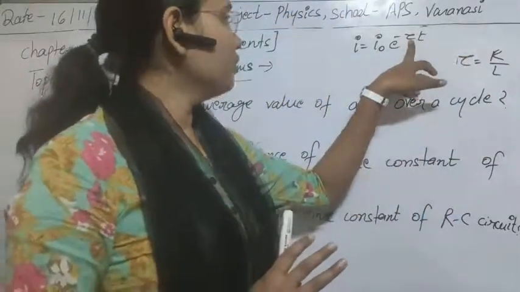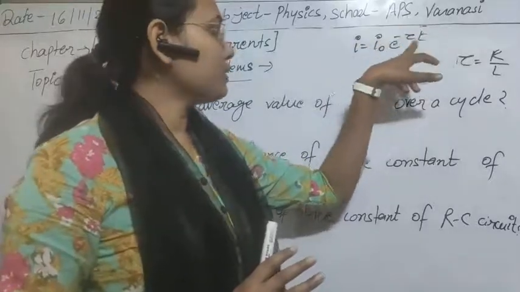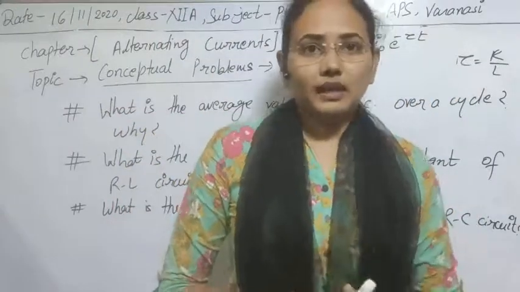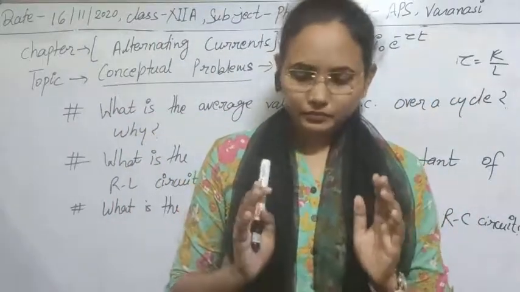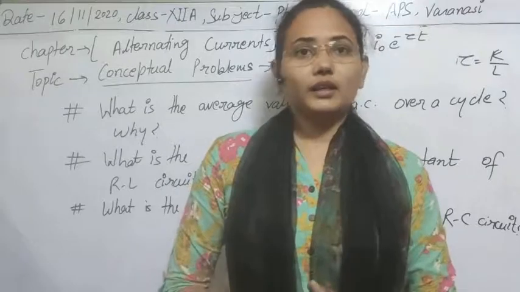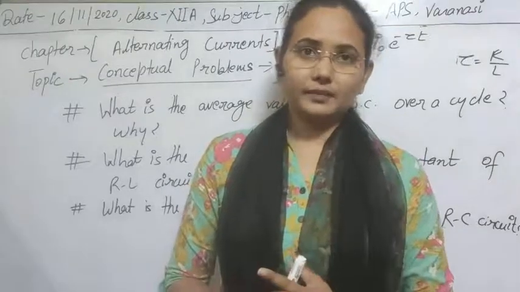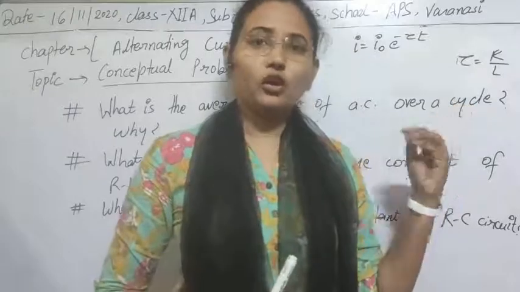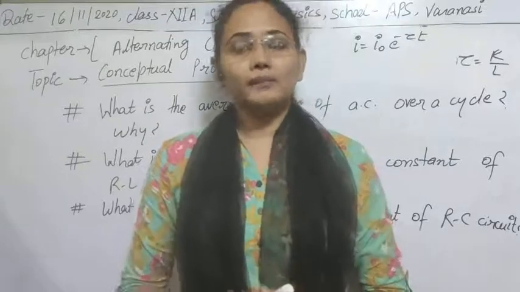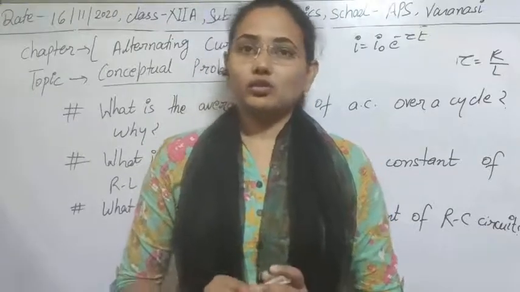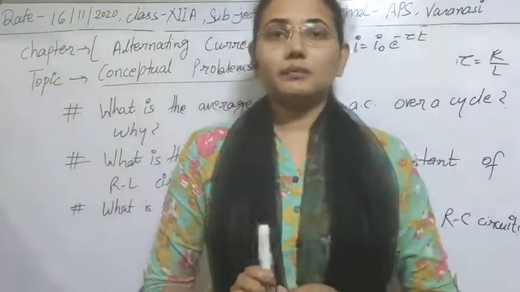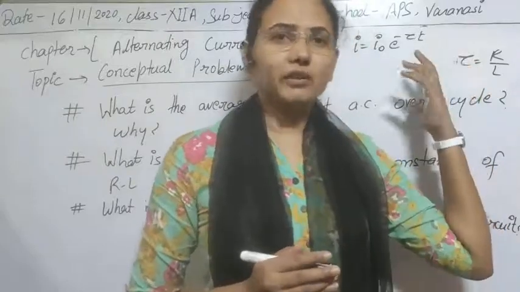Obviously if this value is low, then this exponential minus value will be low, and on the opposite side this will be the greater value because it's in minus sign. So that's why you can say that for a small time constant for an LR circuit, the growth of current in the circuit is greater. With the help of this knowledge, we can determine whether the growth will be greater or lower, and that depends on the time constant. If the time constant is greater, then obviously the growth will be less. So growth or decay, both factors you can calculate.